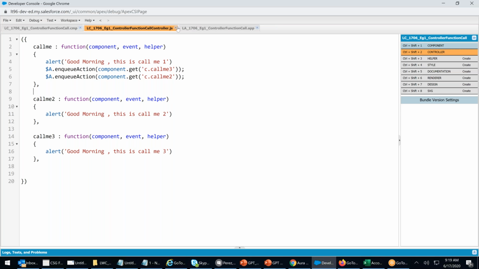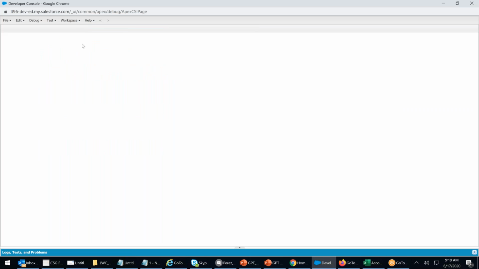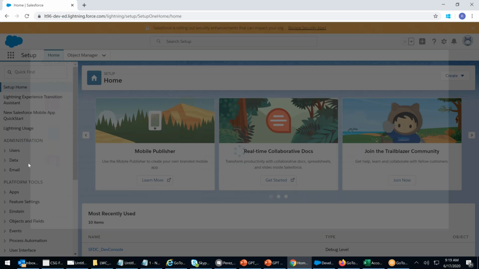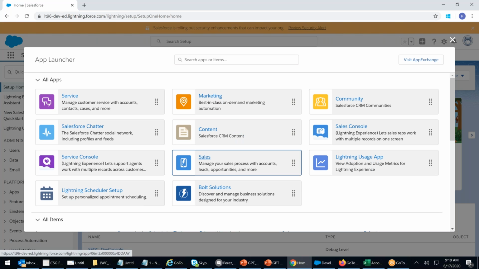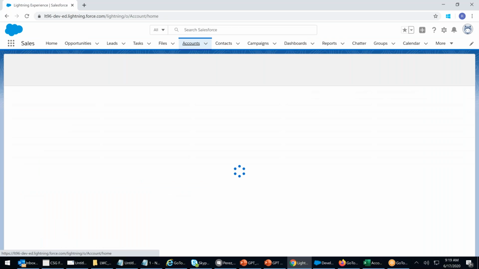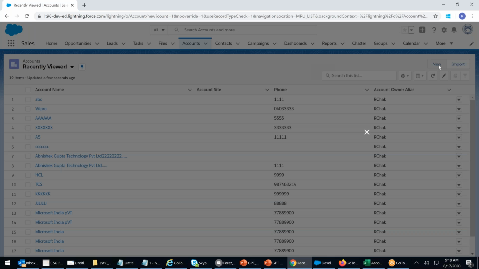I'm closing it. Now, one more thing we will do. Understand the requirement first. App manager. I go to my sales module. Whenever I go to my account and click on this new button, I want this to change.